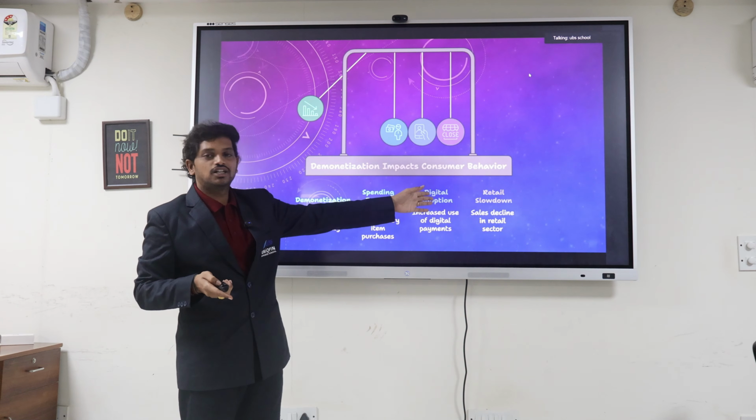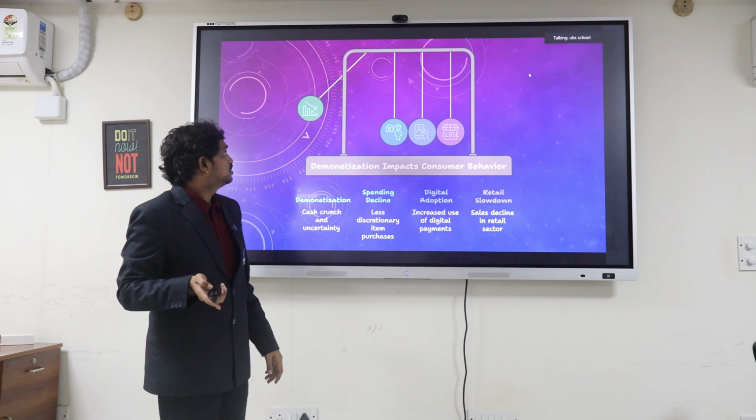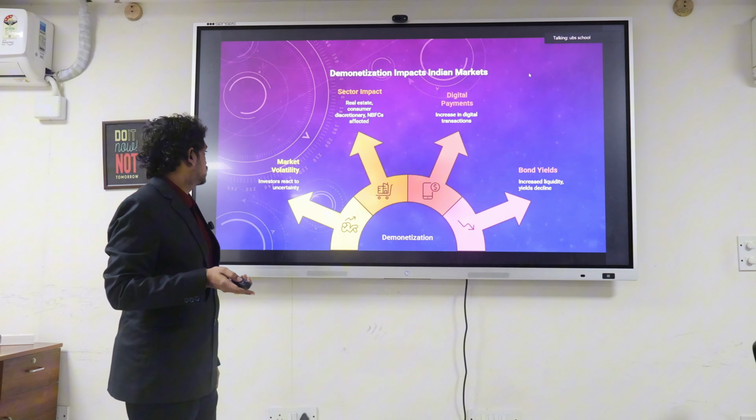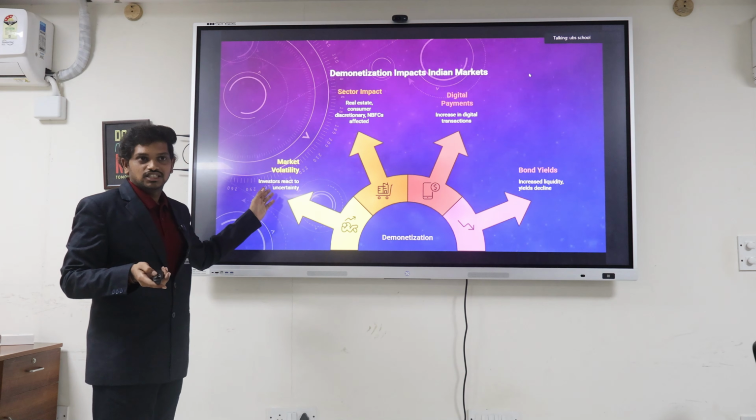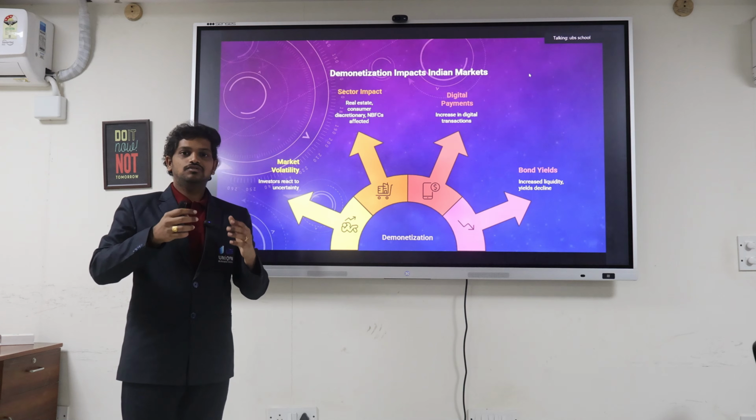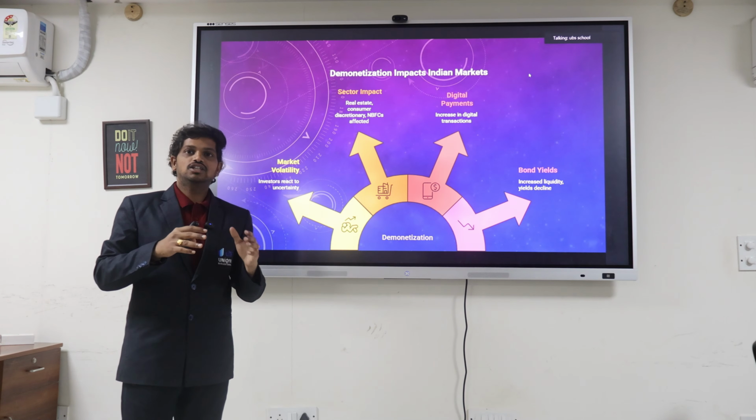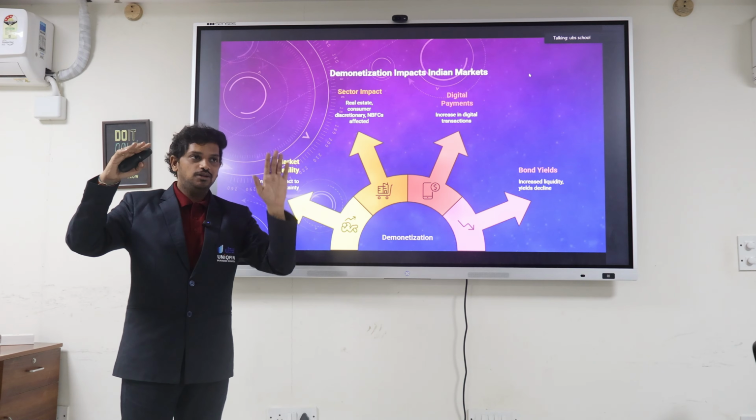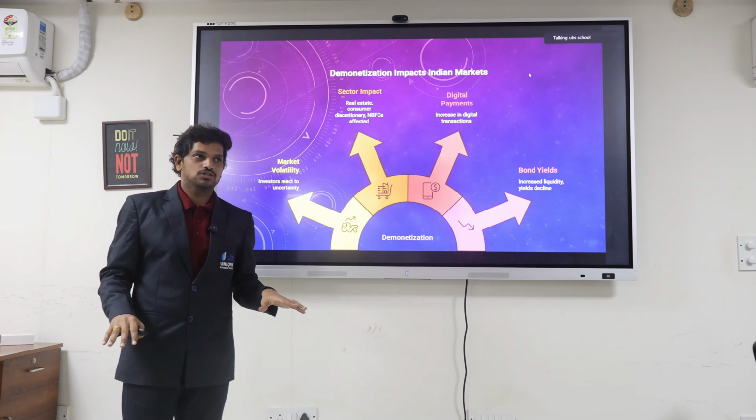That's why it affected the retail sales. Yeah, digital demonetization impacts Indian markets. Market volatility increased. Now let's come to the shares of the market. When the demand increases, the price of the shares increases, right? When the demand decreases, automatically the price of the shares goes down.